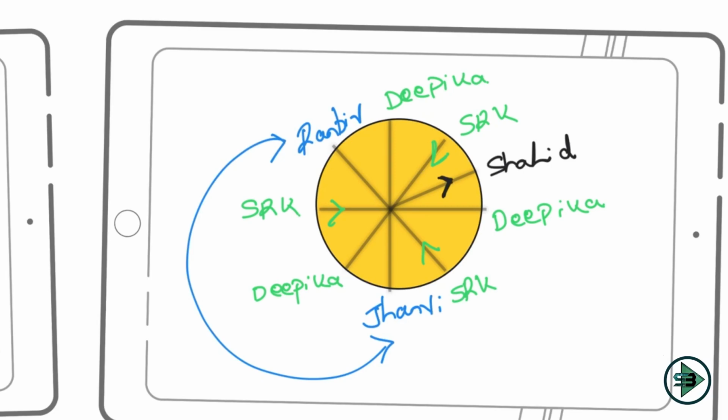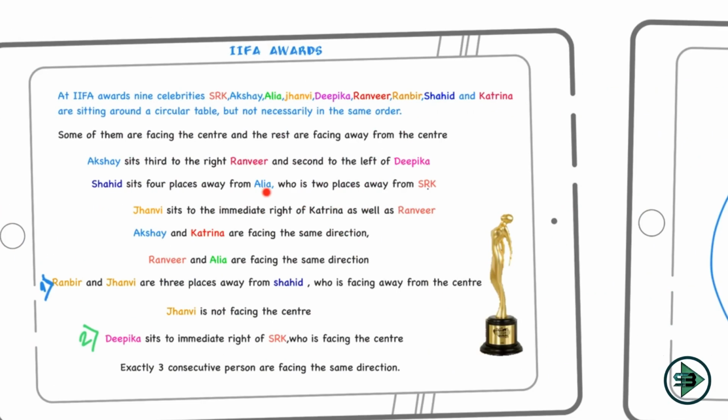Akshay sits third to the right of Ranveer and second to the left of Deepika. Now in this, I don't know Deepika, I don't know Ranveer, I don't know Akshay. So I cannot use this as my third link. Let's go to the next sentence. Shahid sits 4 places away from Alia, who is 2 places away from SRK. So in this, yes, this could possibly be my link, because in this I know about Shahid and SRK.